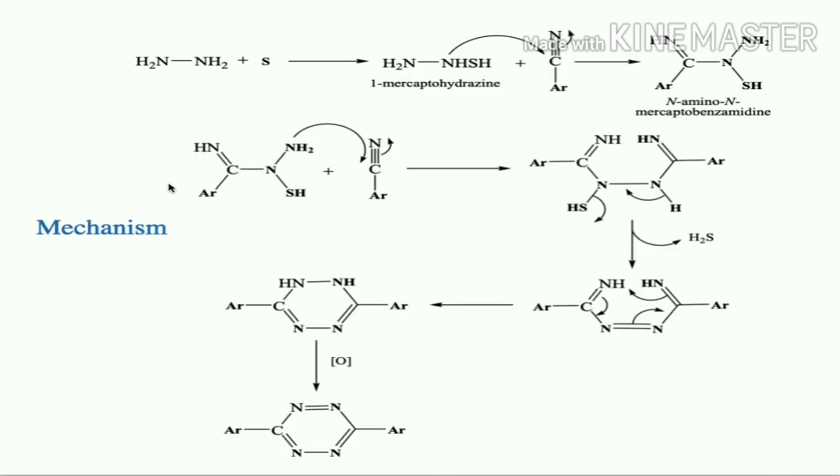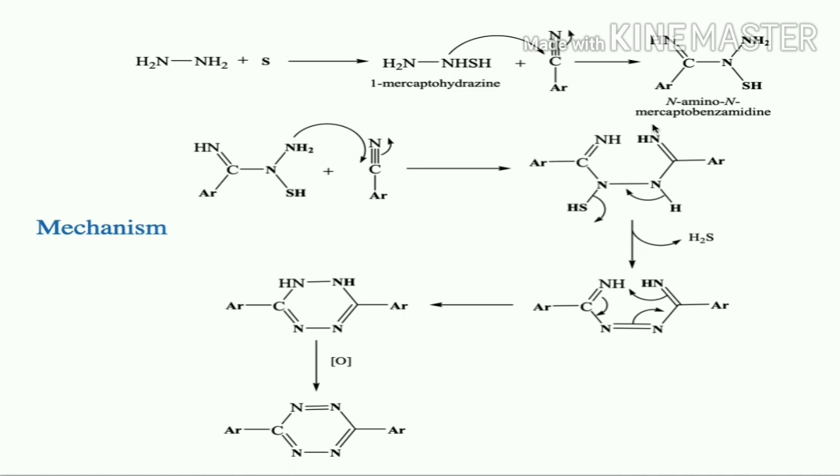The mechanism for the cyclization of a nitrile molecule in presence of hydrazine and sulfur is depicted here. This is hydrazine. Hydrazine, upon treatment with sulfur, is going to form mercaptohydrazine. So this mercaptohydrazine is going to react with a nitrile molecule and form N-amino N-mercaptobenzamidine.